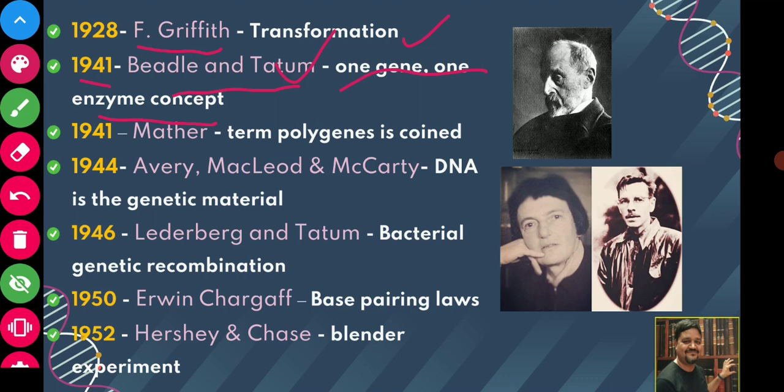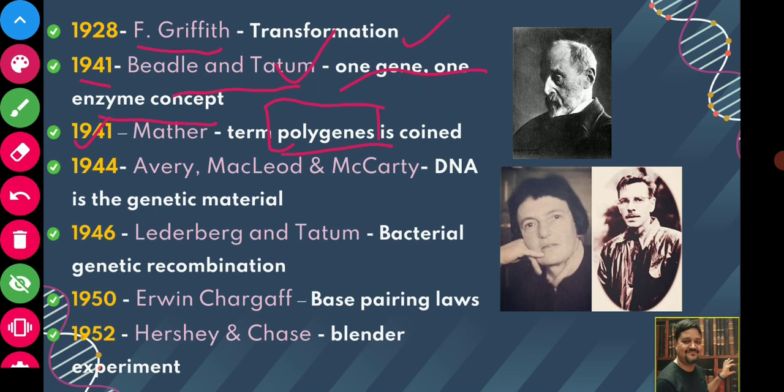Then in 1941, Mather coined the term polygenes. We will see in the later classes what is polygene, what is pleiotropy, what is polygenic inheritance. So all these we will study.